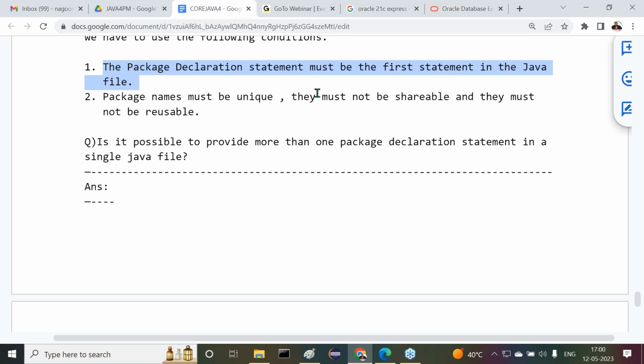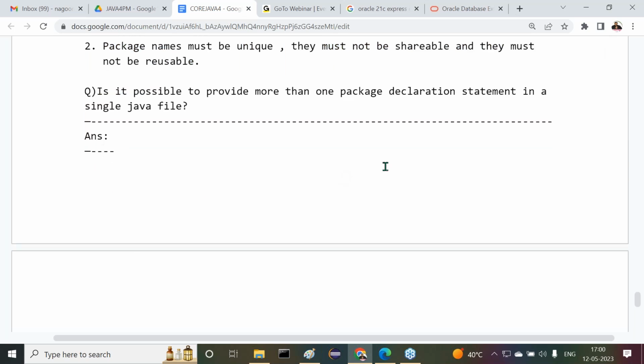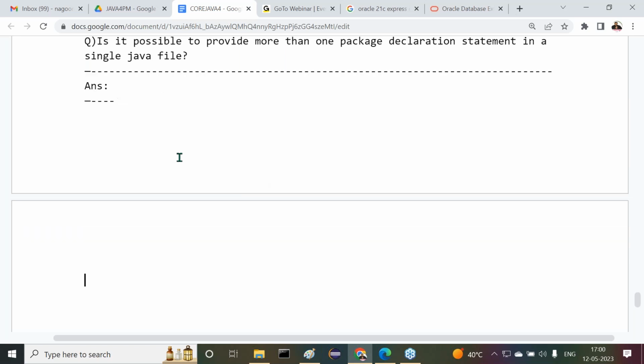Understand my point? In a line of people, only one person is acting as the first one. Only one person is acting as the last one. More than one is not first one. Am I right or not? Similarly, what is the answer for this question? Is it possible to provide more than one package declaration statement in a single Java file? Then what is the answer? Come on, what is the answer?